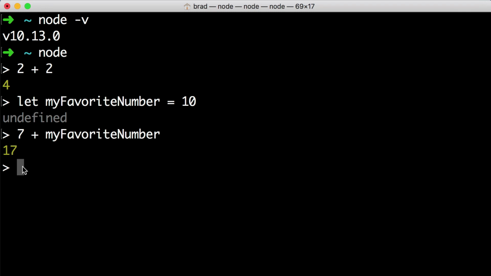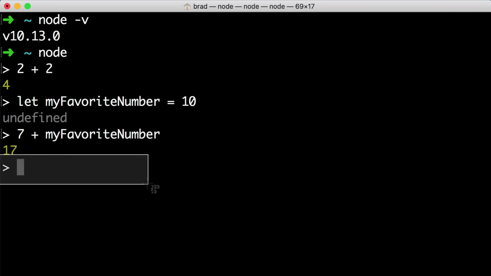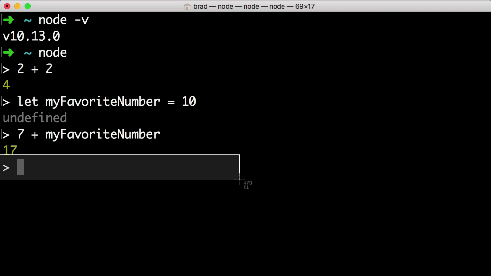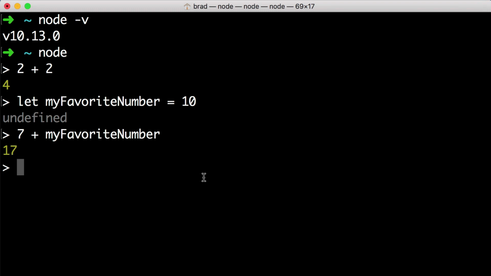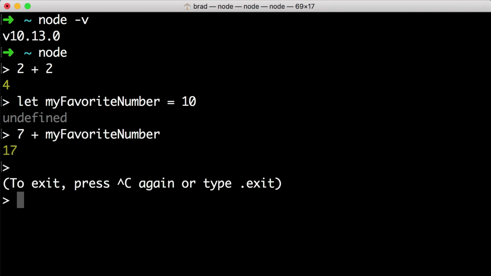Just a super quick note at the end here. To exit the interactive Node environment in your command line, you can just press Control-C twice. Or if I jump back into the Node console, another way of exiting Node is just to type .exit. It's not the end of the world if you don't exit Node like this, but it should make closing your command line window a bit easier.